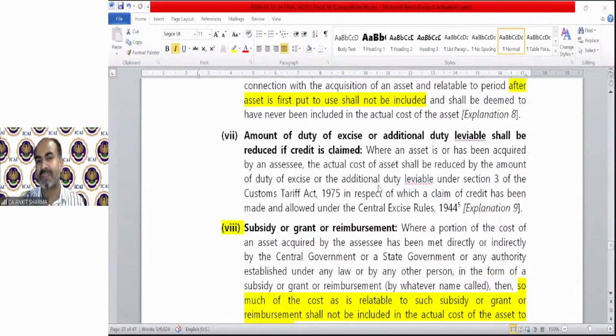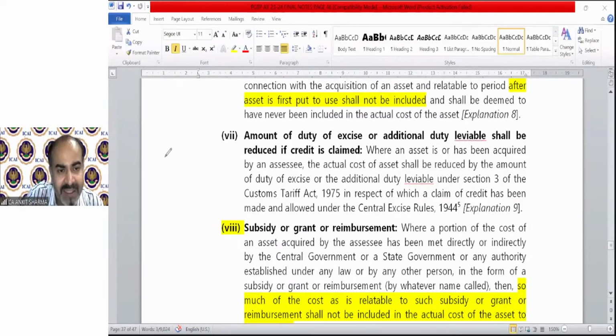Amount of duty of excise or additional duty leviable shall be reduced if credit is claimed. Same as GST, if the credit is available in respect of any asset, and you claim the credit of that GST portion, you cannot claim depreciation on that part. It's a universal rule that either you can claim depreciation or you can claim the credit of any duty. For example, I am going to teach you with the help of a GST example, because GST you must all be aware of, and you are also taking classes of your subject 4th B.